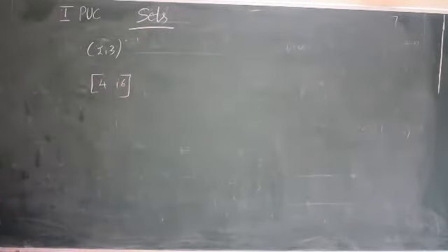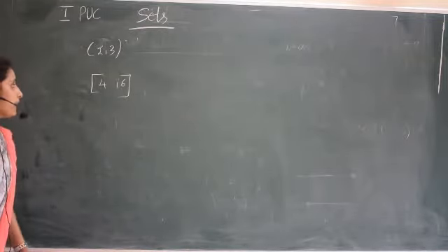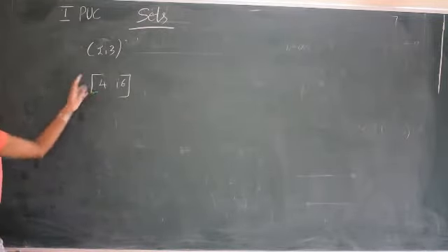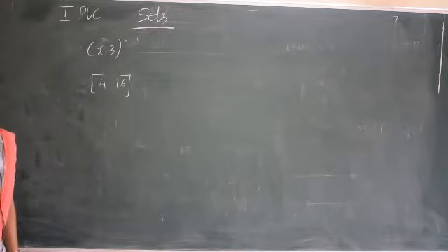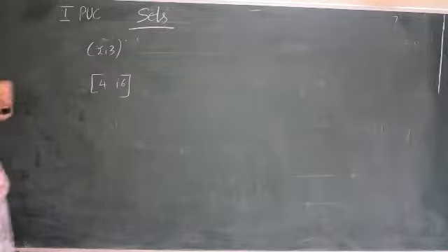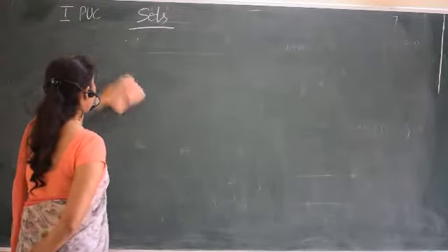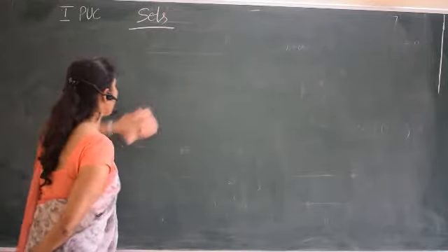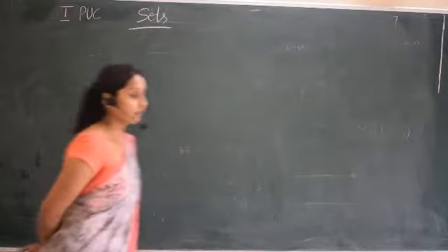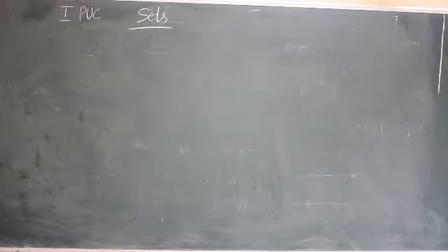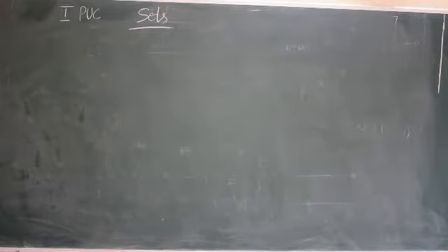Closed interval also, 4 to 6. Now all the real numbers between 4 and 6, and also including 4 and 6. So this is one more example. Now the main problem in this is to write the given interval in the set builder form, or write it in interval form. So I'll give an example.